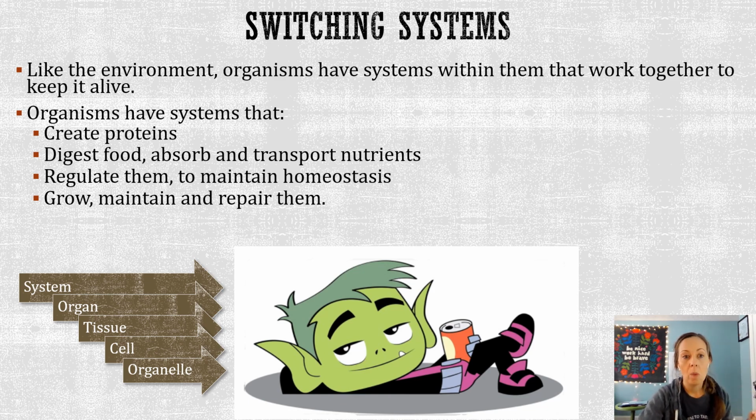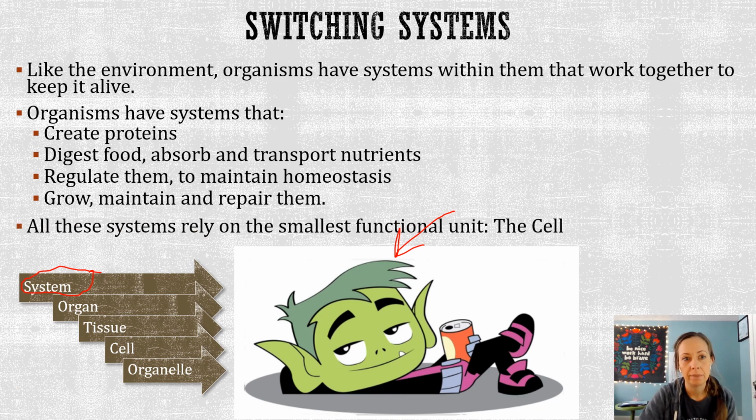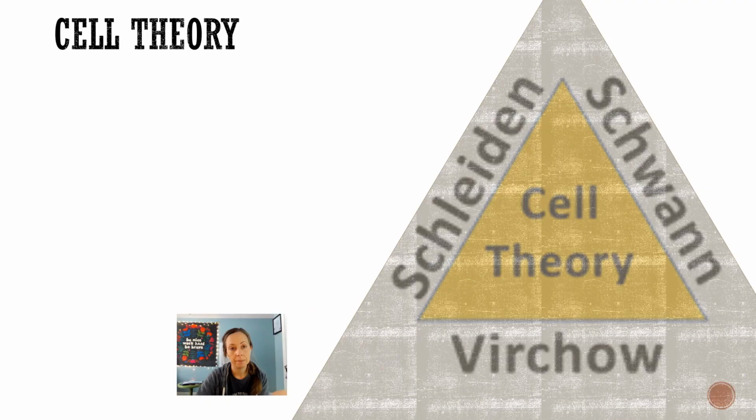Okay, so we're here at the system level. Let me get my pen working to make it red. We're here at this system level, right? And we know systems are made up of organs, which are made up of tissues, which are made up of cells, which are made up of organelles, which keep good old Beast Boy here alive and functioning. All right, so all of these systems rely on the smallest functional unit, which is the cell.